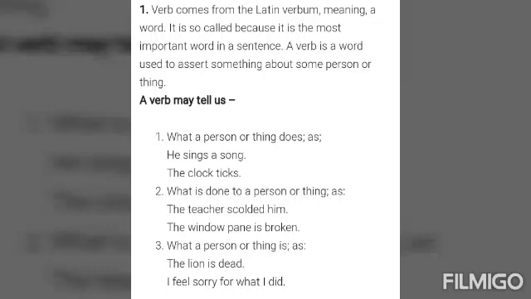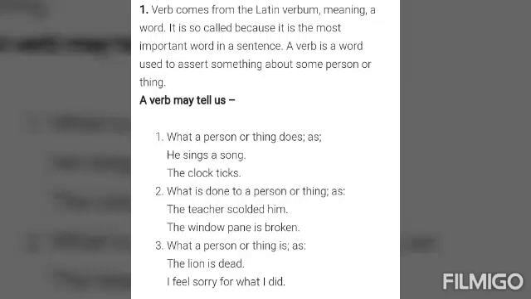A verb may tell us what a person or thing does. Examples: he sings a song, the clock ticks. What is done to a person or thing, as the teacher scolded him, the window pane is broken. What a person or thing is, as the lion is dead. I feel sorry for what I did.